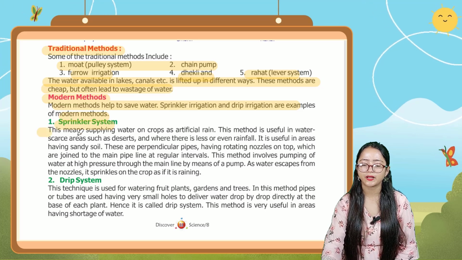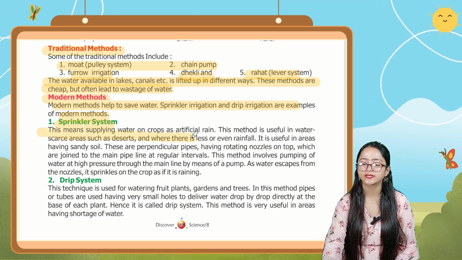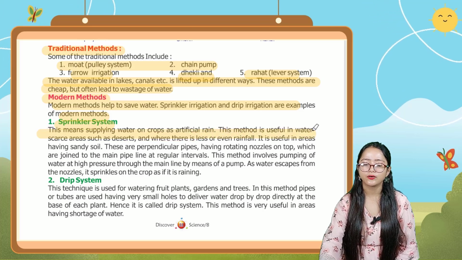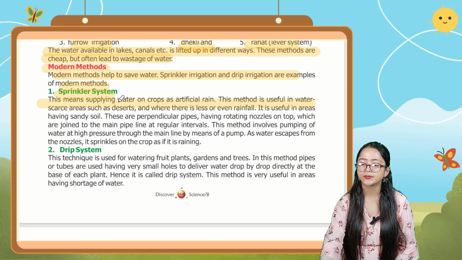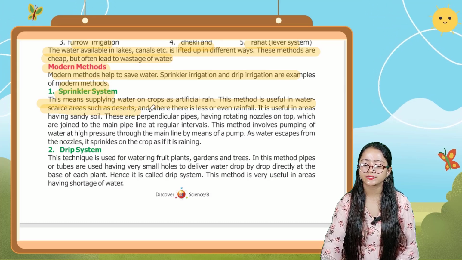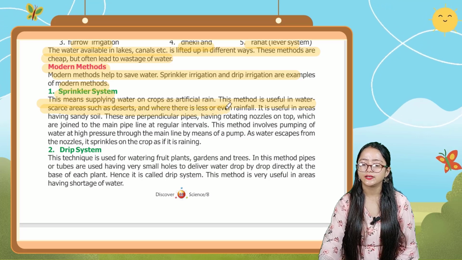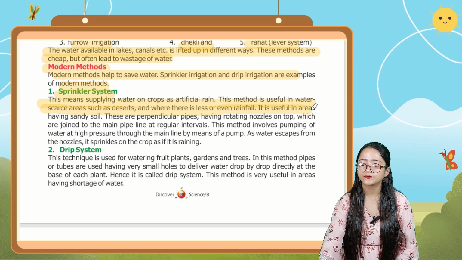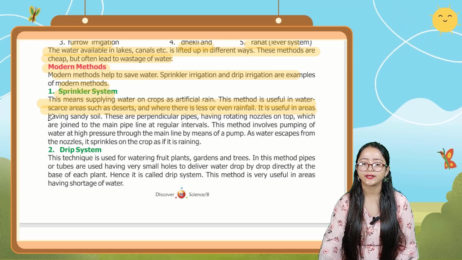This means supplying water on crops as artificial rain. This method is useful in water scarce areas such as deserts, and where there is less or uneven rainfall. It is useful in areas having sandy soil.